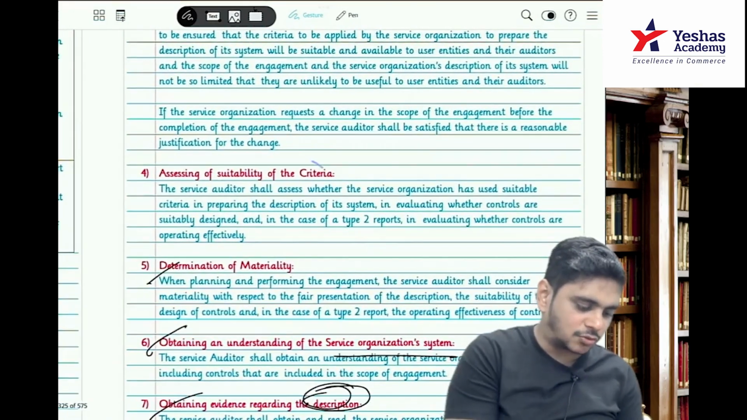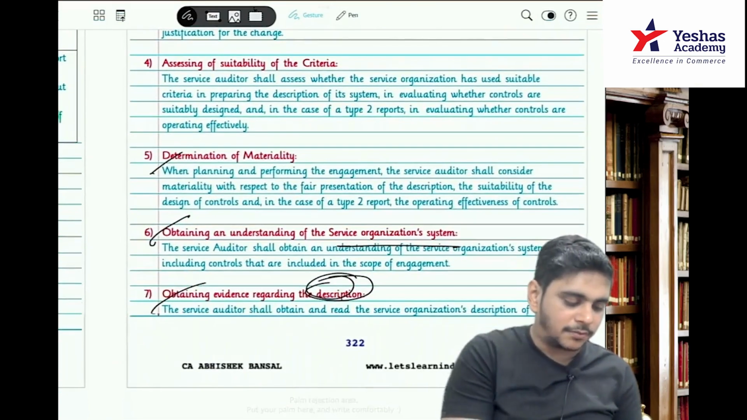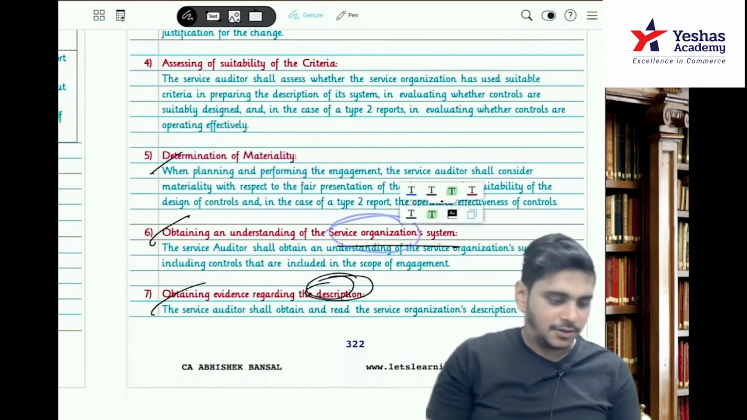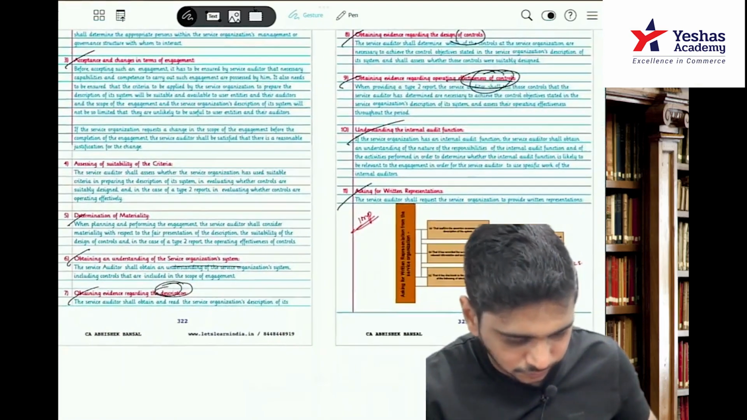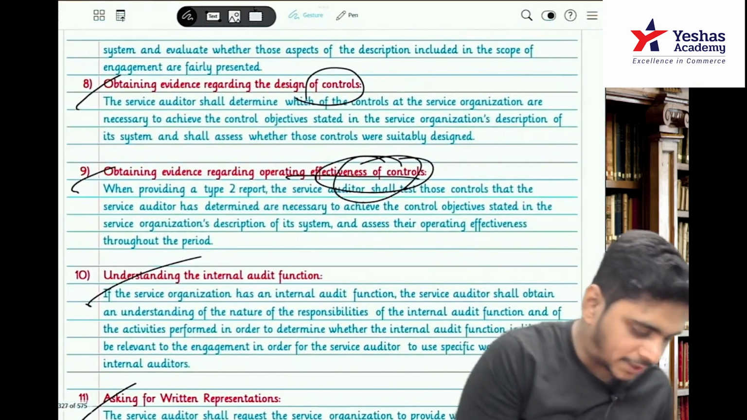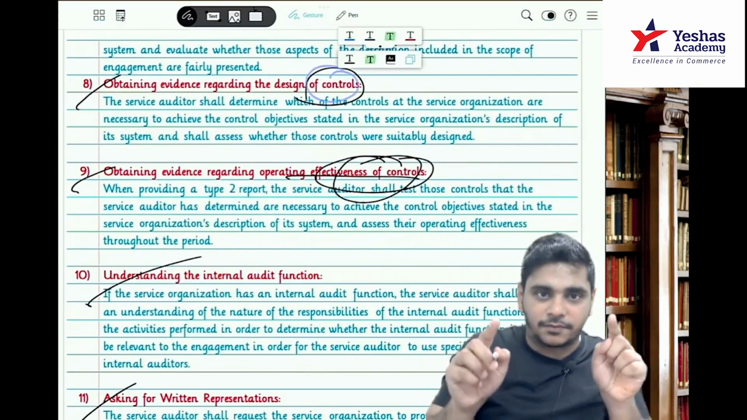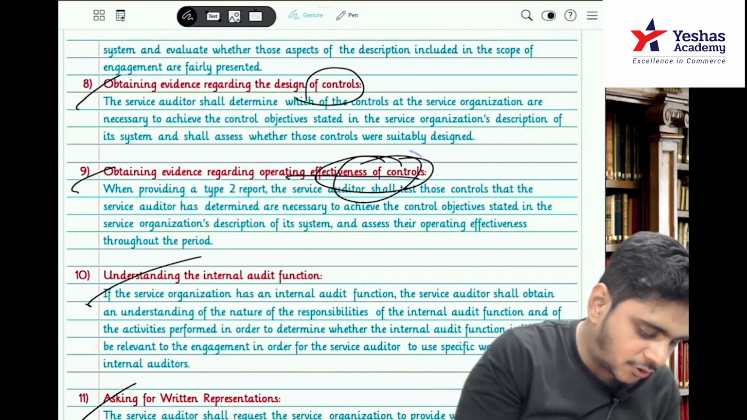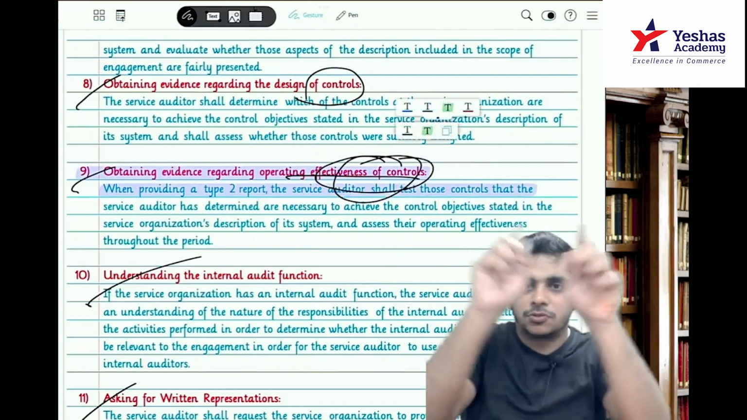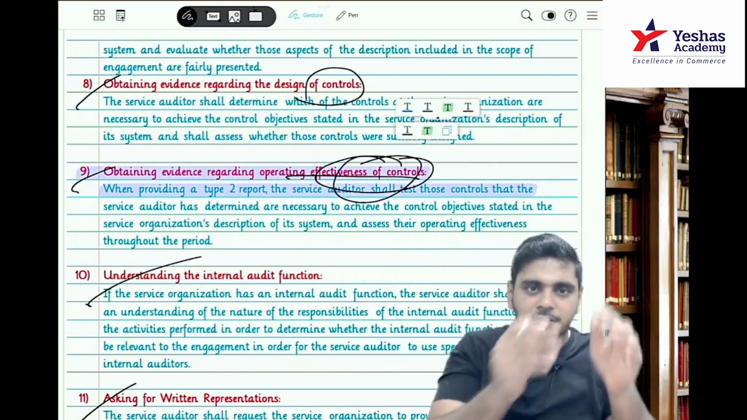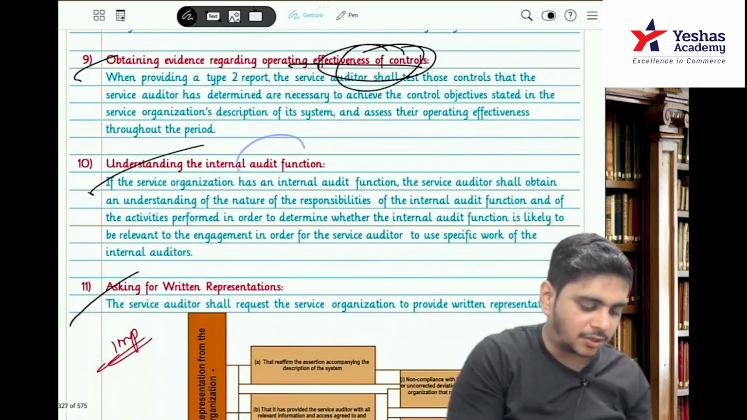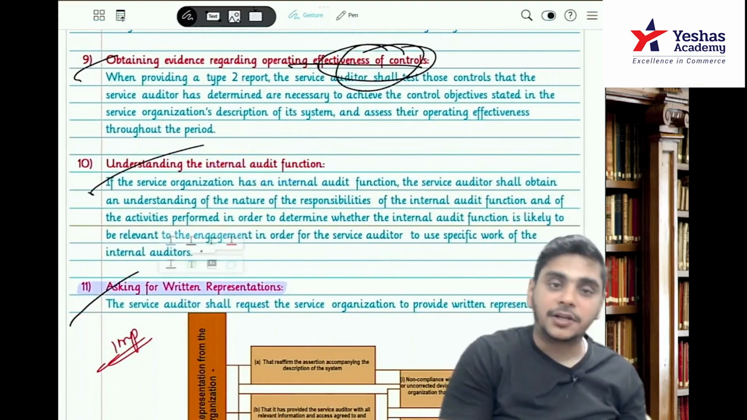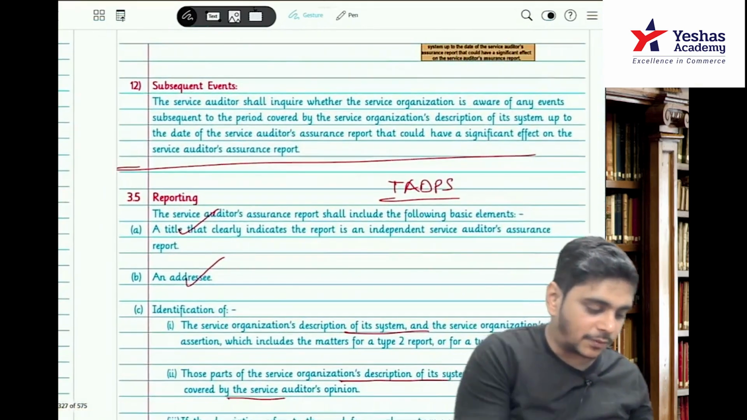Then assessing the suitability of the criteria, you can ignore this. Determination of materiality, SA 320. Obtaining the understanding of the service entity, SA 315. Obtaining the evidence regarding the description of the service entity. Obtaining evidence regarding the design of the controls. So first it was the system, second was of the controls. Third, regarding operating effectiveness of the controls. So system design, controls design and the controls are effective. Then understanding internal audit function, asking for written representations and subsequent event.